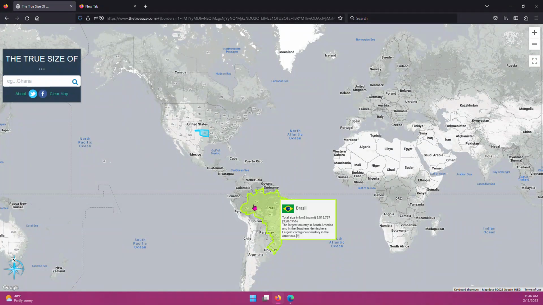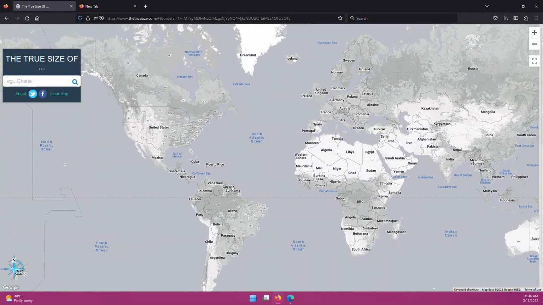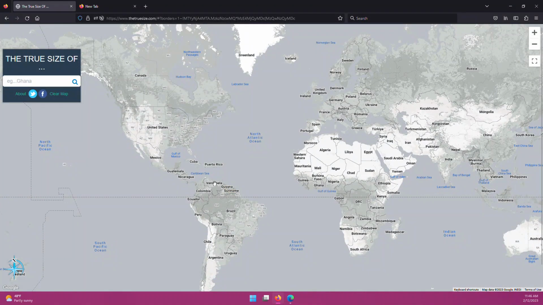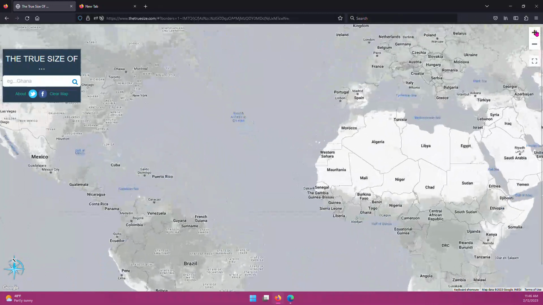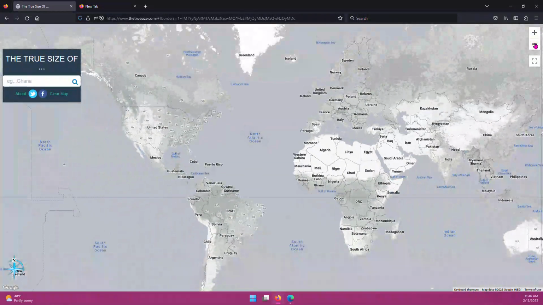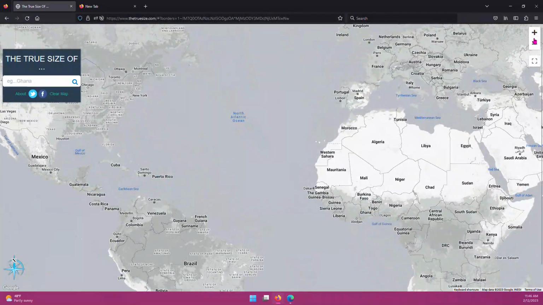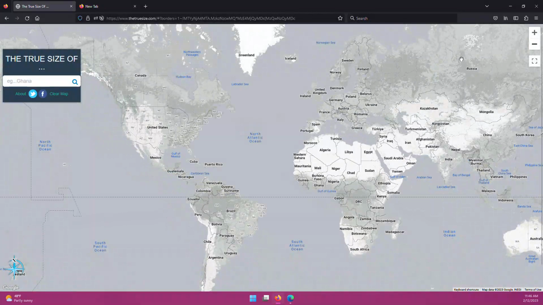And if you want to completely restart your search, you can hit clear map, and all of the highlighted country goes away, and you are free to search for other countries. On the right-hand corner of the top of the screen, there is a plus and minus sign that allows you to zoom in and out of the map.